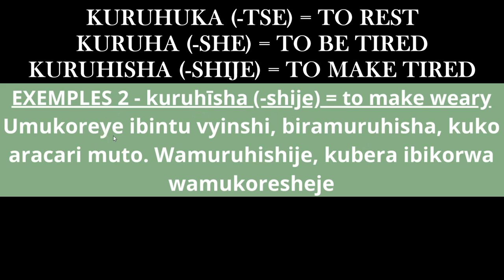For example, umukoreye ibintu byinshi. Umukoreye, we saw in the video, from gukorera, is to make something for someone. Biramuruhisha is the thing that he did, that's why it's biramuruhisha. It made him tired. This form is already easy because it's in present.